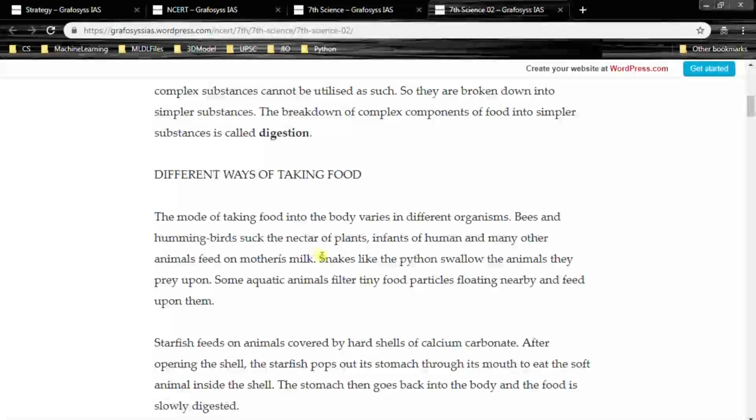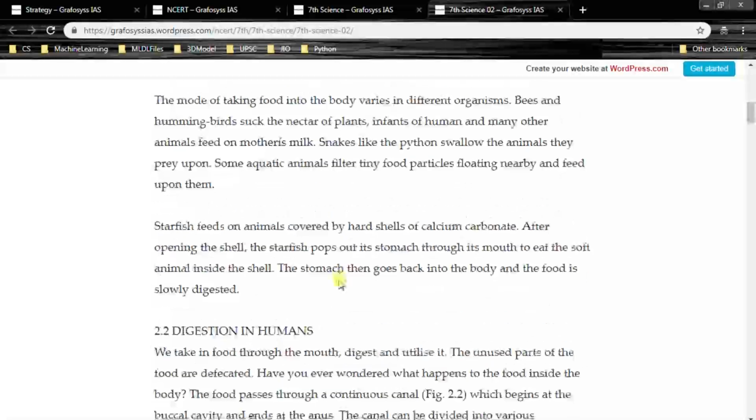So different organisms consume food in different ways, like bees and birds suck nectar from plants, and infants of human and animals feed on mother's milk, and snakes swallow animals. Aquatic animals consume the floating food particles, right?